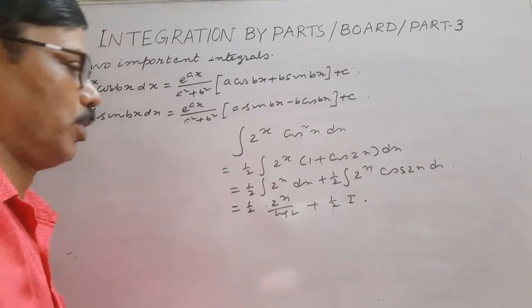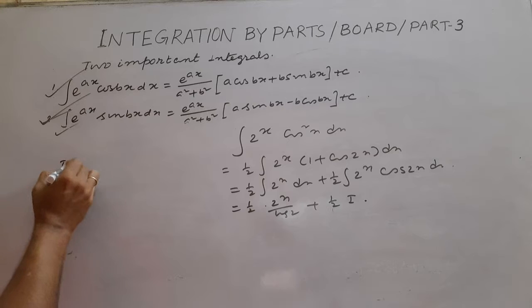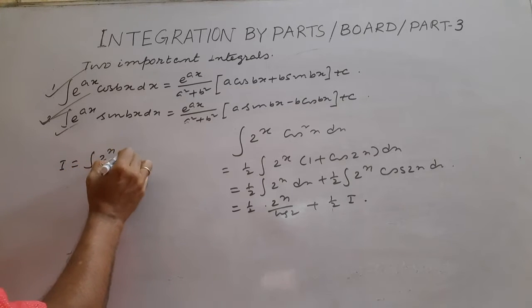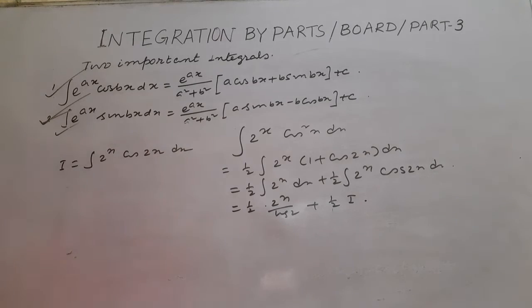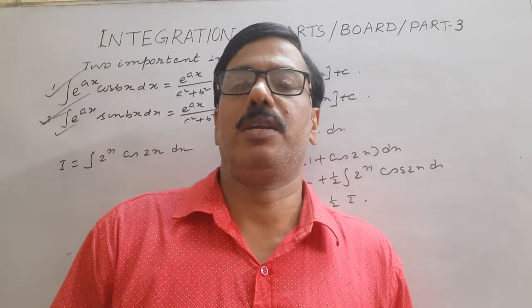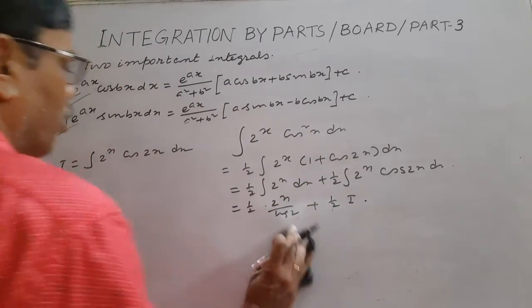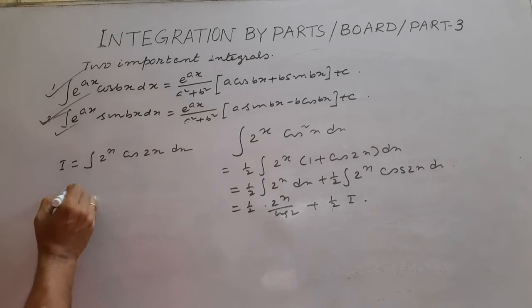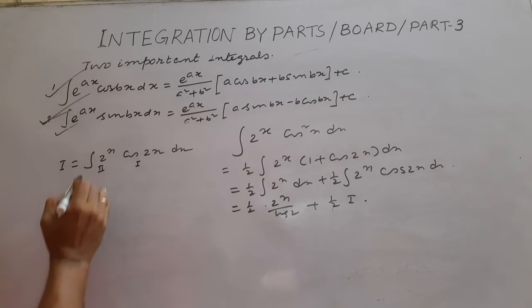So one is exponential, another is cosine. So you try to prove it: integral of 2 to the power x cos 2x dx by integration by parts. You know this is the first function, this is the second function.